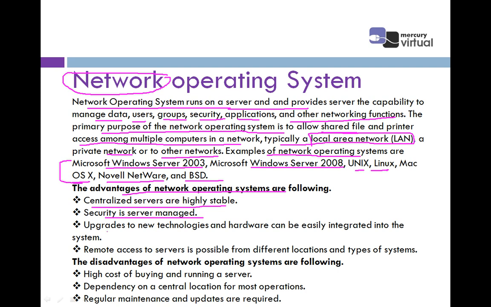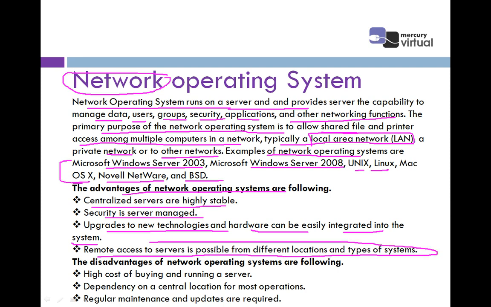Next point says upgrades to new technology and hardware can be easily integrated into the system. Means if there is some updation, we can easily upgrade the system with the help of the network operating system. Last point says remote access to the server is possible from different locations and types of system. This is the main point.